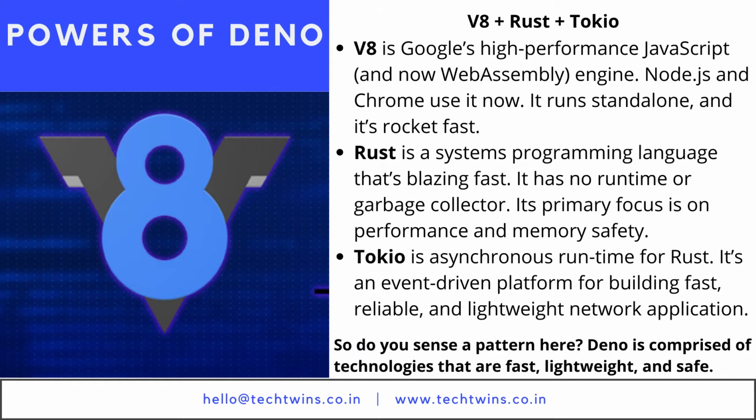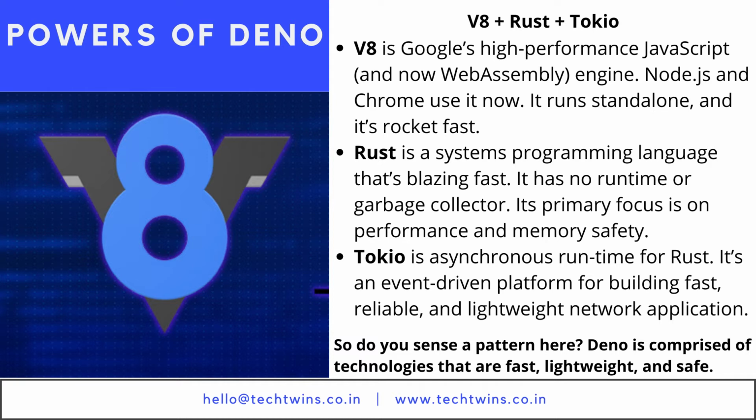Okay, now we will talk about the powers of Deno, like what powers Deno has and why Deno is more powerful than Node.js. Basically, Deno runs on three pillars. First one is the V8 JavaScript engine, second one is Rust, and third one is Tokio. V8 is Google's high performance JavaScript and WebAssembly engine. Node.js and Chrome use it.